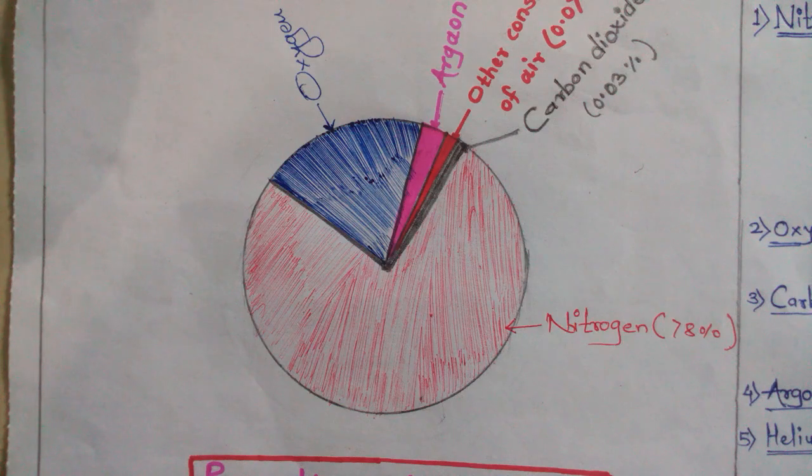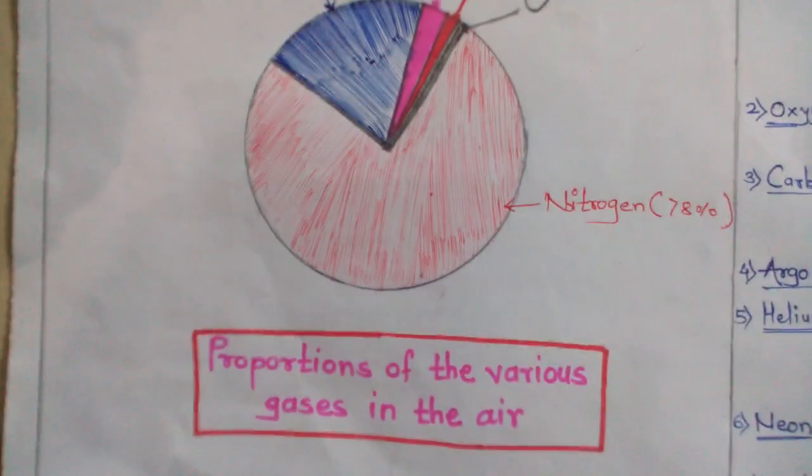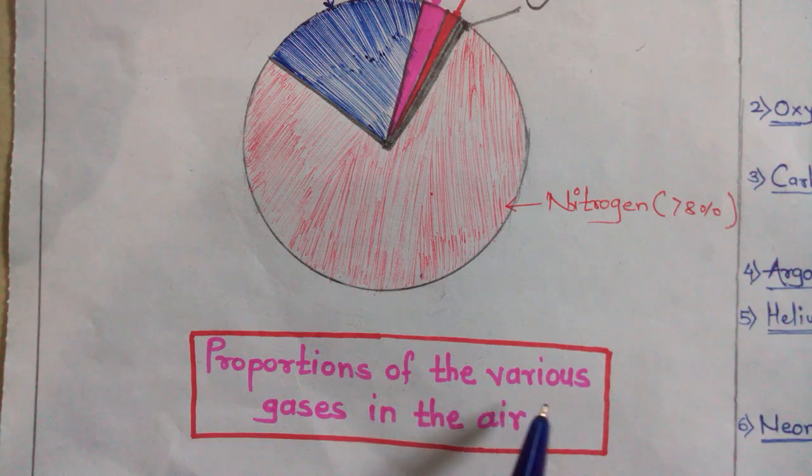Then in the mesosphere and the ionosphere together 1% air is there, and in the exosphere air is not there. This information we already took in the last lecture. Today we are going to take the information about the proportion of the various gases in the air.